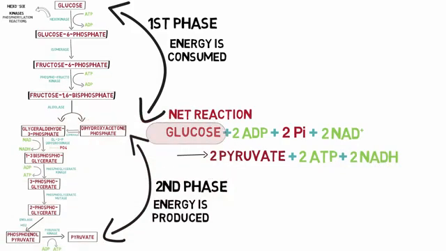We have one molecule of 6-carbon glucose that splits into 2 molecules of 3-carbon compound pyruvate. There is a net utilization of only 2 ADPs. Since 4 ADPs are used in the second phase, but 2 ADPs are also produced in the first phase, there is a net use of only 2 ADPs. 2 molecules of inorganic phosphate are utilized in this step. 2 nicotinamide adenine dinucleotides are reduced to NADH molecules in conversion of glyceraldehyde 3-phosphate to 1,3-bisphosphoglycerate. So this was a brief overview of the process of glycolysis.